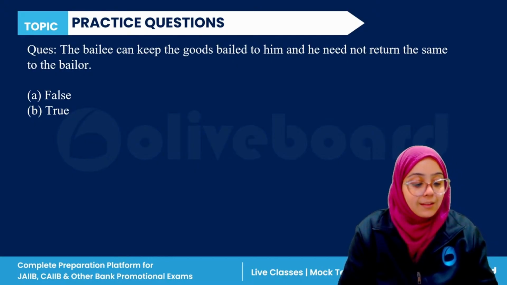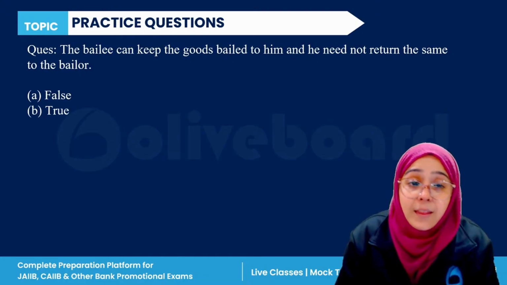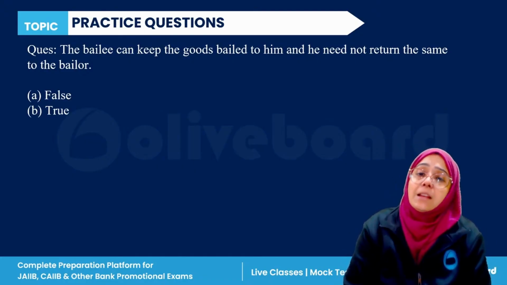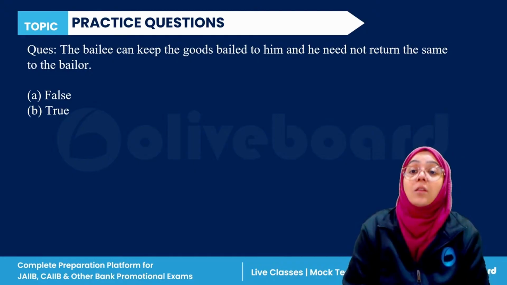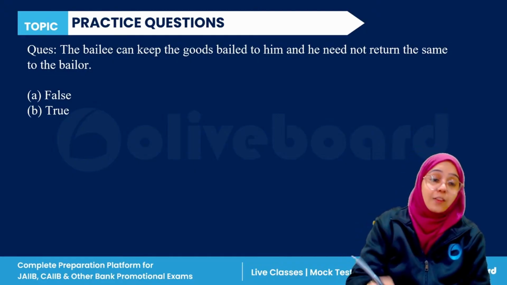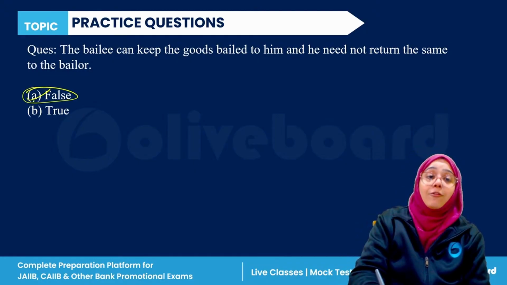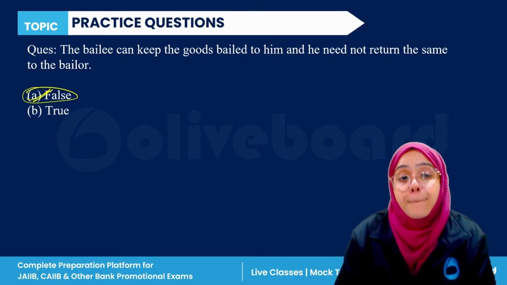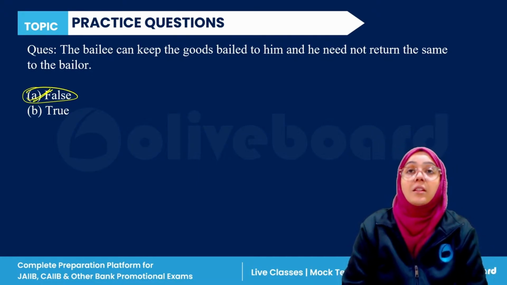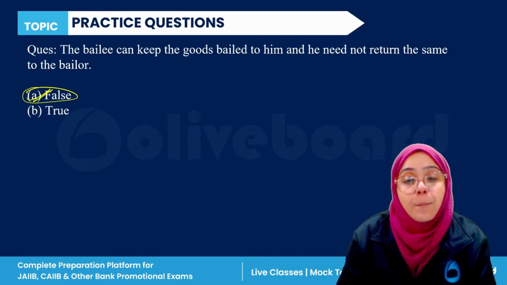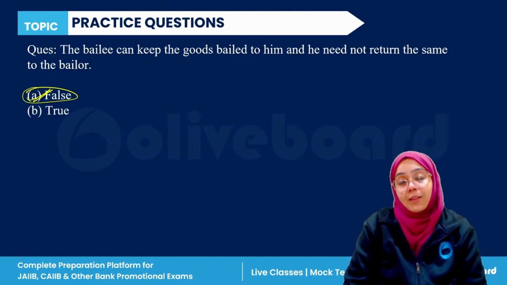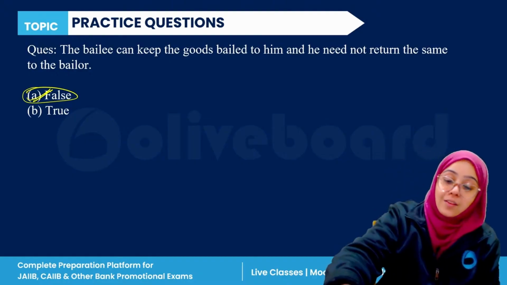The bailee can keep the goods bailed to him and need not return the same to the bailor. It is actually false. This is the first obligation of the bailee, that they have to return the goods as soon as the purpose is over. So obviously false is the correct answer here.